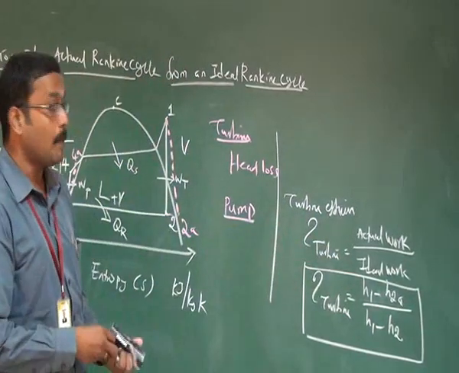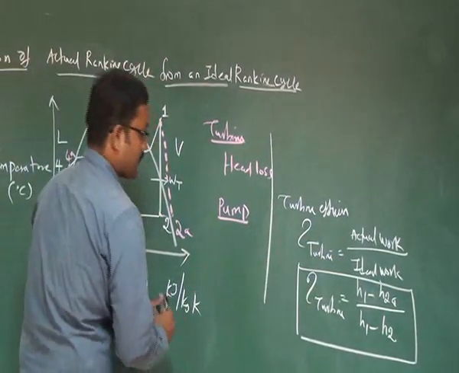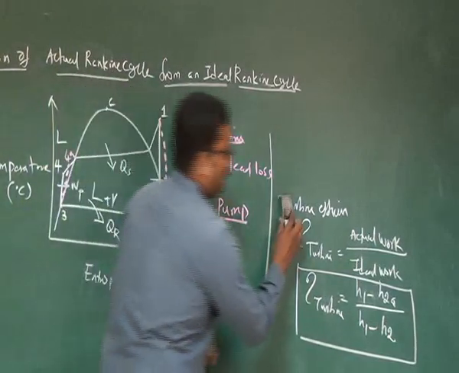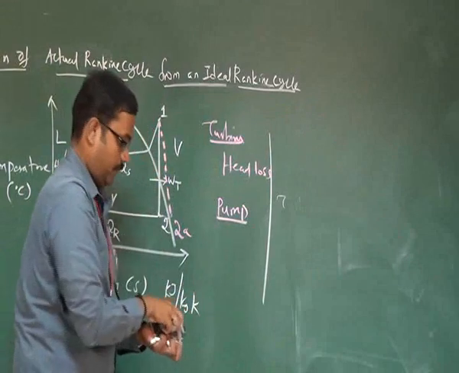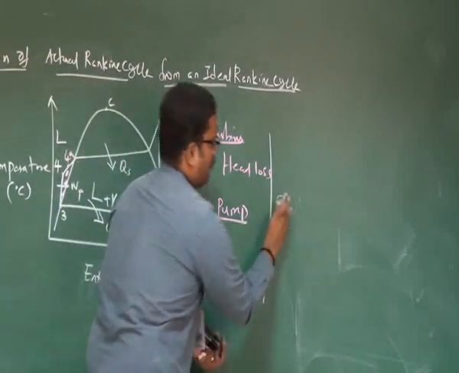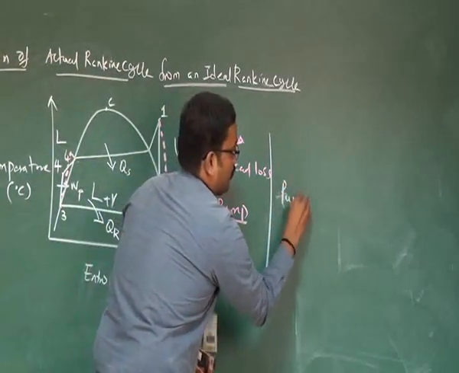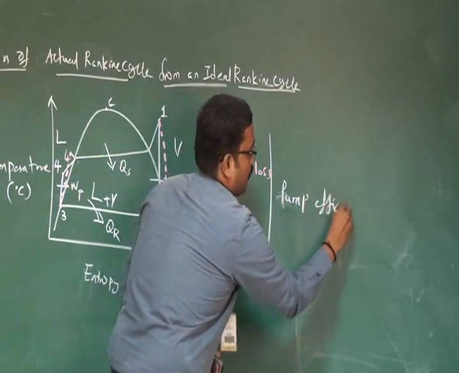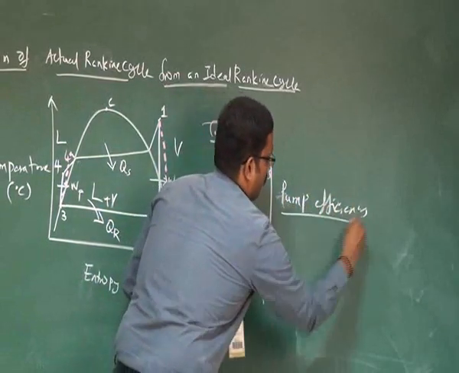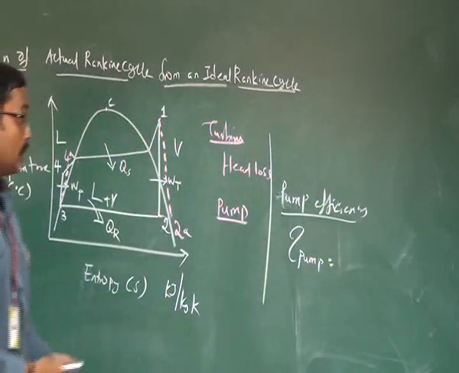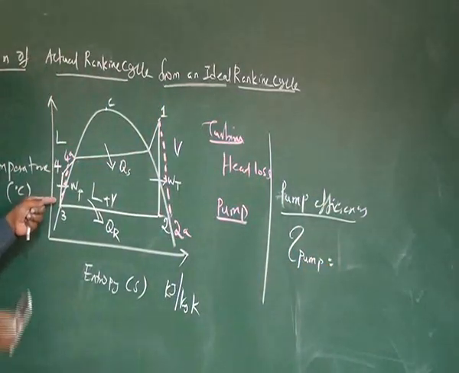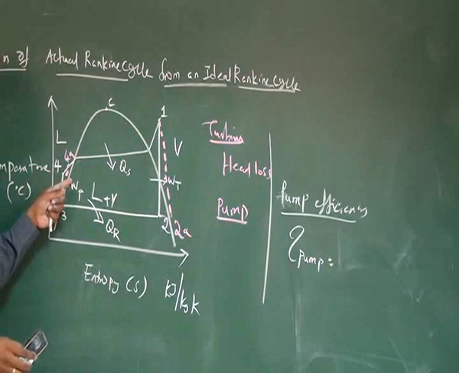Similarly, the pump efficiency can be defined. Here the work required in the ideal case is smaller than the work required for the actual case.